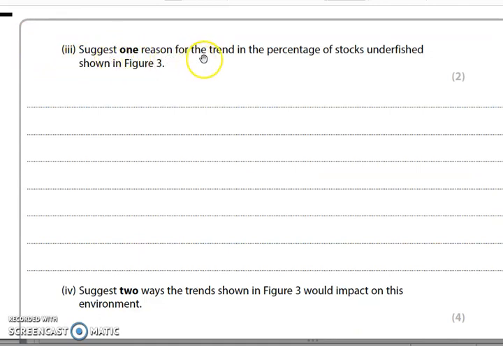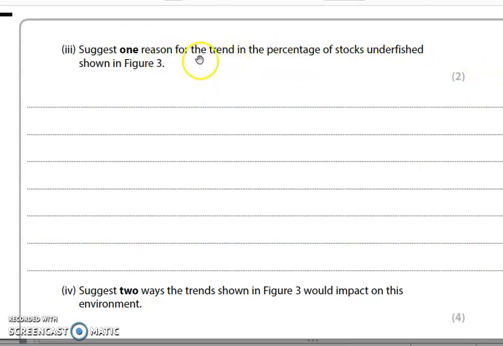Suggest one reason for the trend in the percentage of stocks underfished shown in figure 3. So suggest. Now this is giving a reason that you may not have studied directly, but could be applied from the information you've learned in the course. You could apply that to this question. It's 2 marks, okay? And it's the reason for the trend.